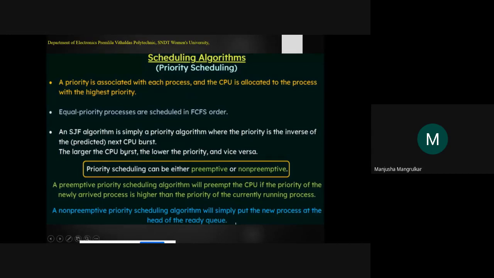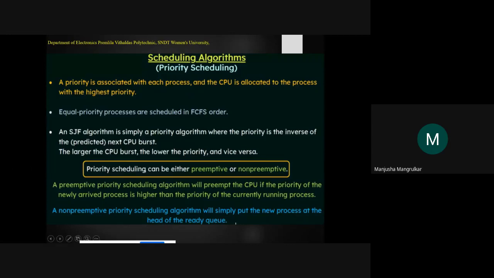So what does a larger CPU burst mean? The CPU time, how much time that process has to be in the CPU, and the lowest priority, and vice versa. If a process is given the largest CPU time and the lowest priority, that process might not get a chance to execute on the CPU.